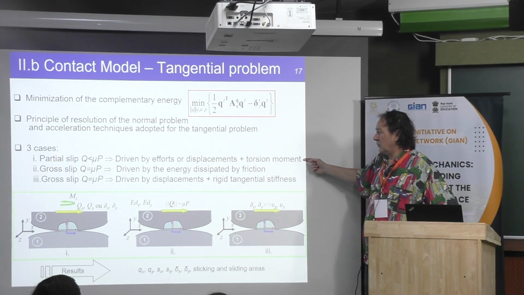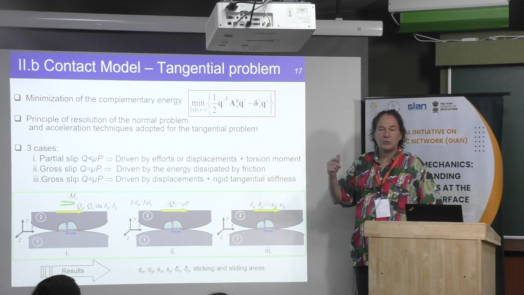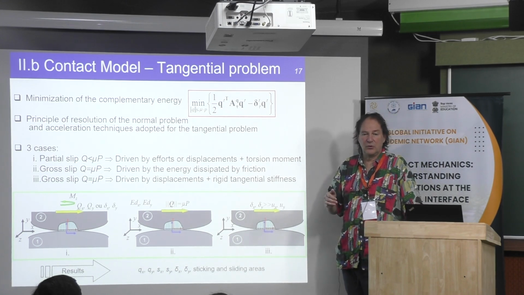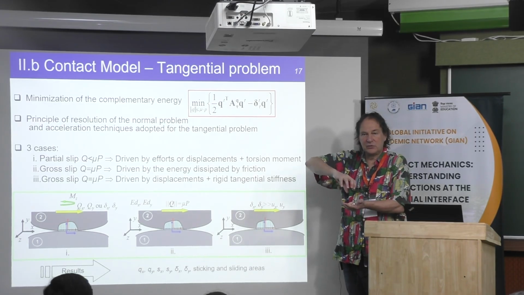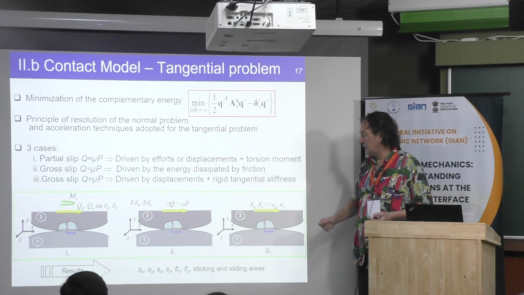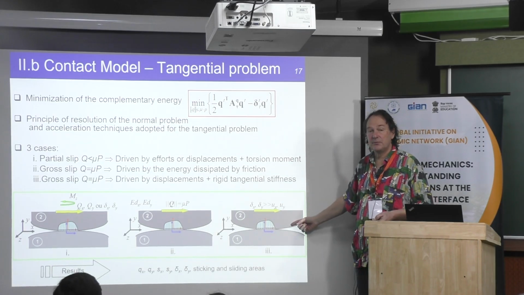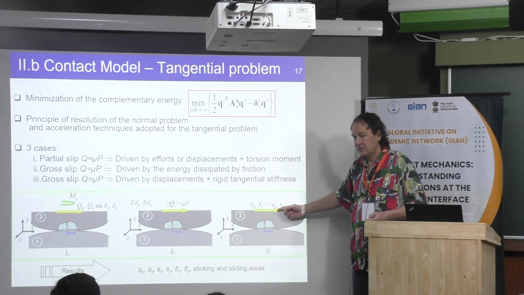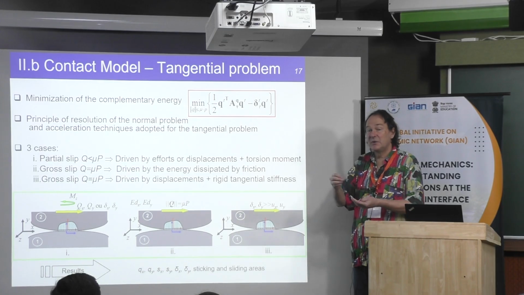Then when you have a partial slip, there is no problem. You can impose what you want, force or displacement, torque or rotation, because there is always a limit. Okay. Now, if you are in the gross slip regime, you cannot impose a torque or a force. Why? Because if you impose a force, you will reach the gross slip regime.